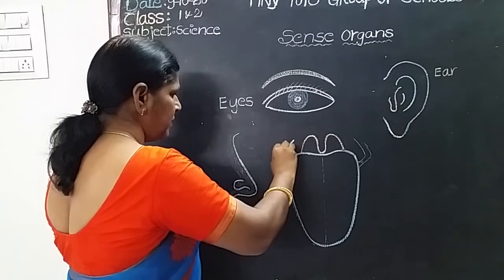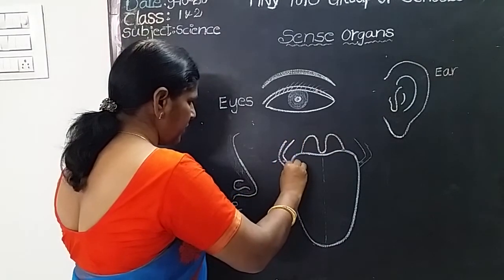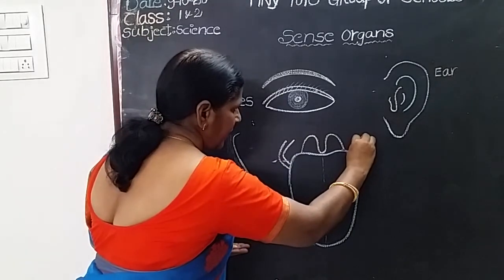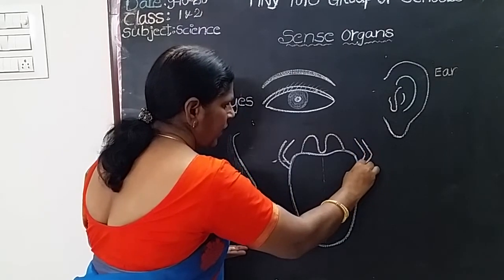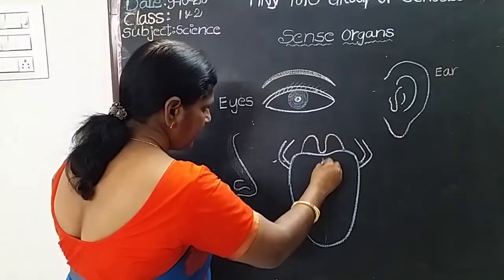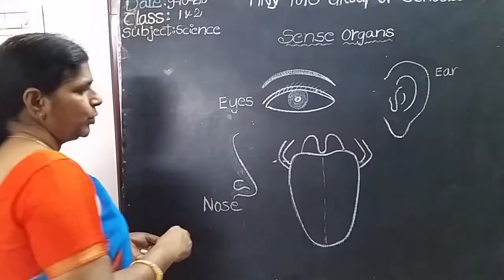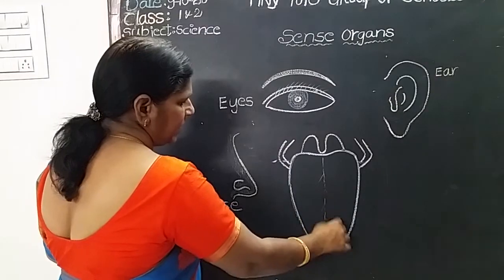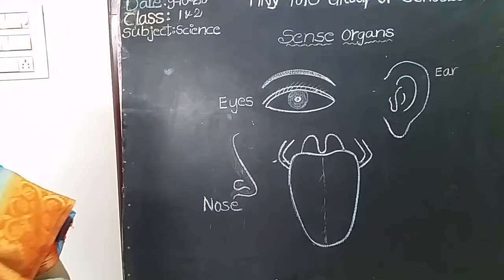Is it nice, children? You too draw like this, or take your mother's help or your brother's help. You have to practice each one 2 times. Will you practice? Yes, children. This is the tongue. Nerve endings are present on the tongue, and also many taste buds are present on the tongue.